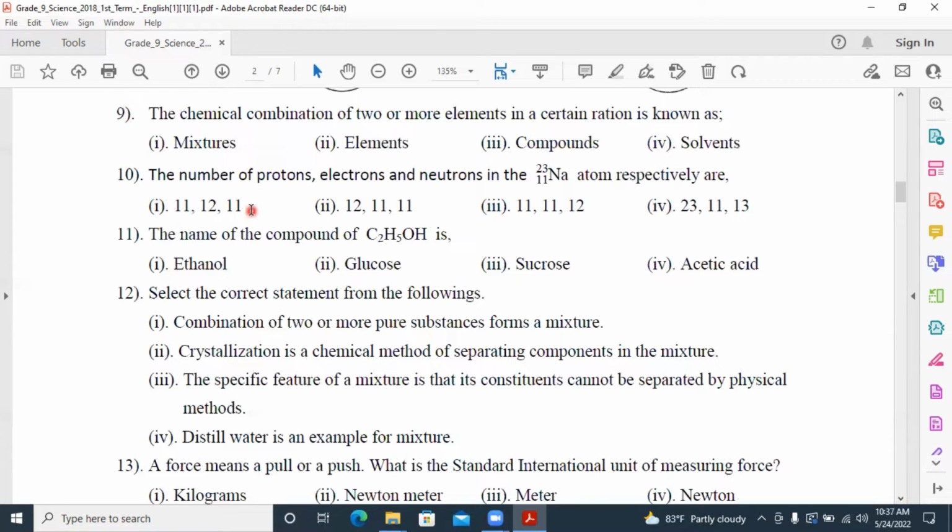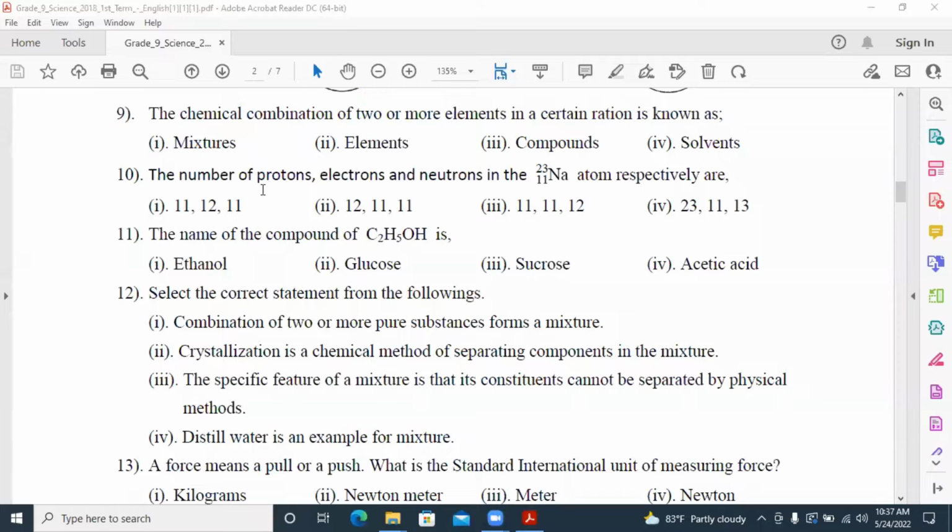Next one, the number of protons, electrons and neutrons in this atom respectively are. Respectively means according to the correct order in the question. Here, the lower part you can see is the atomic number. The upper part is the mass number. You know the atomic number is equal to the number of protons.